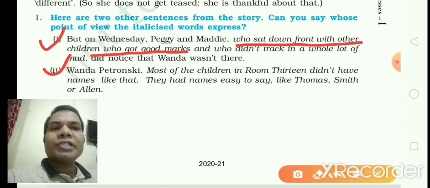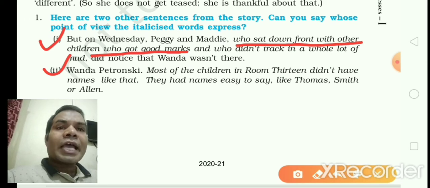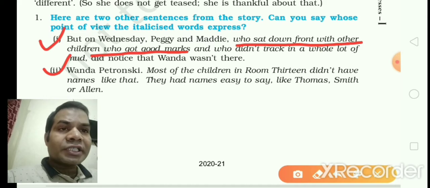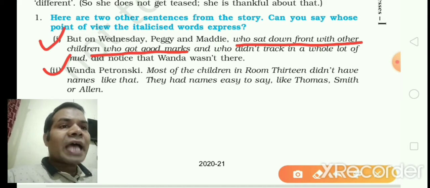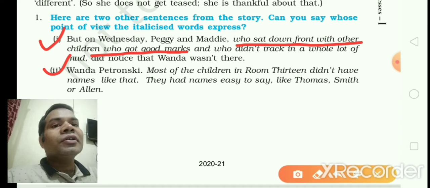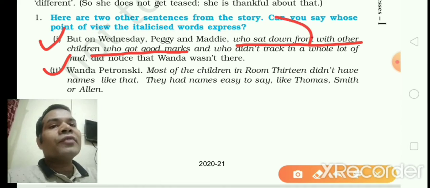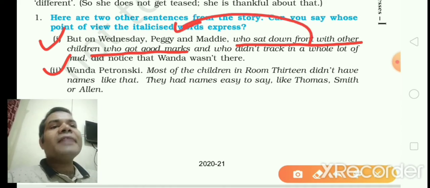In the first one, who sat down front with other children who got good marks. So these are the point of view of Peggy and Maddie.